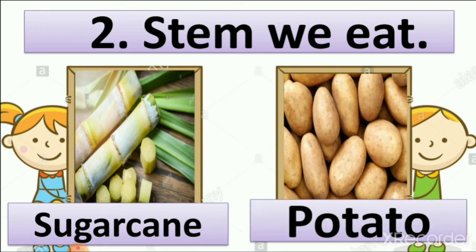I know you all know the spelling of potato. What is the spelling of potato? POTATO, potato. So these are stems which we eat. We also learn about ginger, which is a stem of the plant. So we learn that potato and ginger are underground, but it is a stem of the plant. You can write ginger here also.